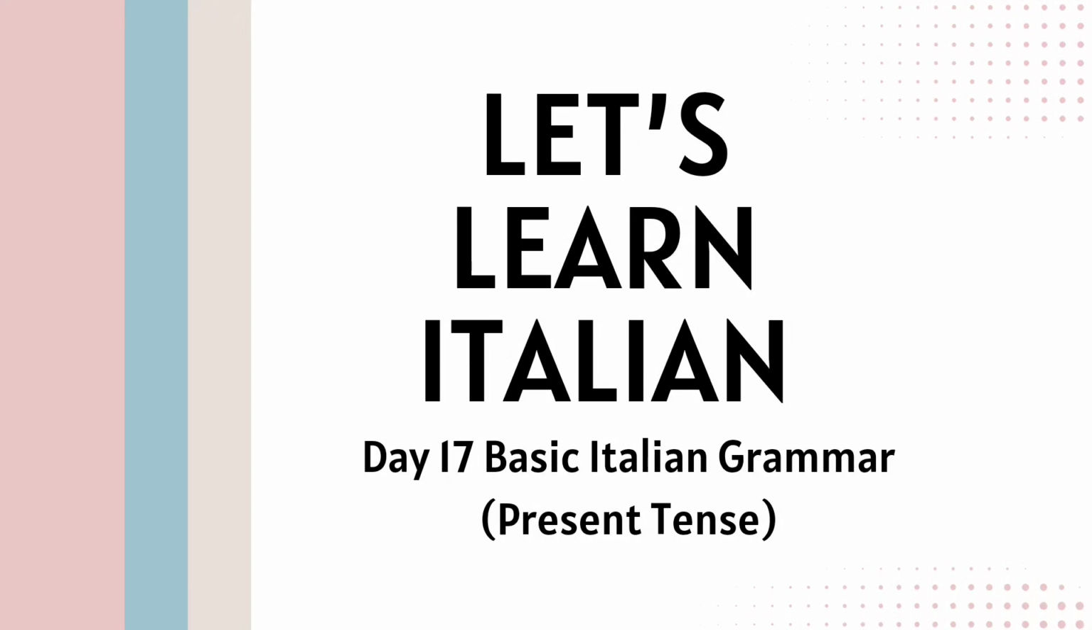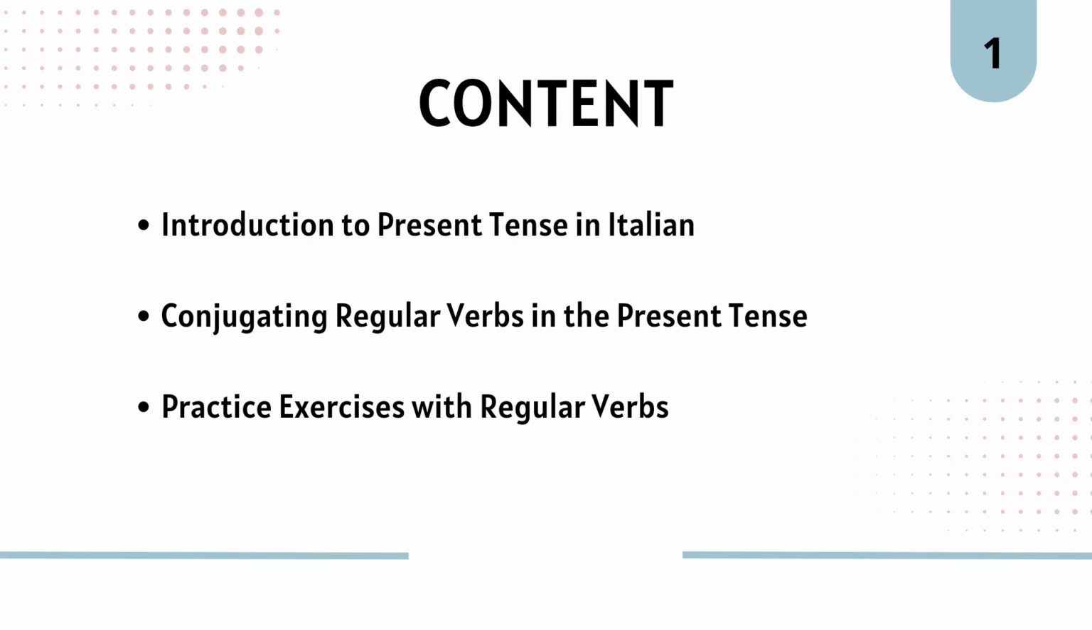We are now on day 17 of our Italian language series. And today's lesson is all about the present tense in Italian grammar. The present tense is super important because it's used in everyday conversation for talking about what you do, your habits, and more. On day 13, we had covered irregular verbs. So today we will cover how to conjugate regular verbs in the present tense and provide plenty of examples to help you understand. Let's get started.